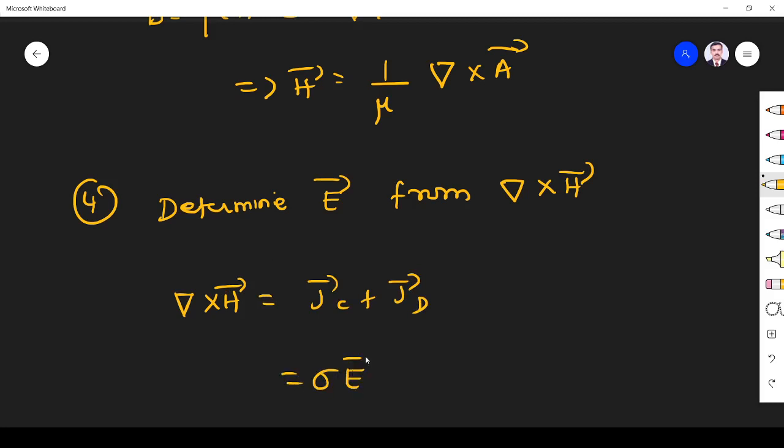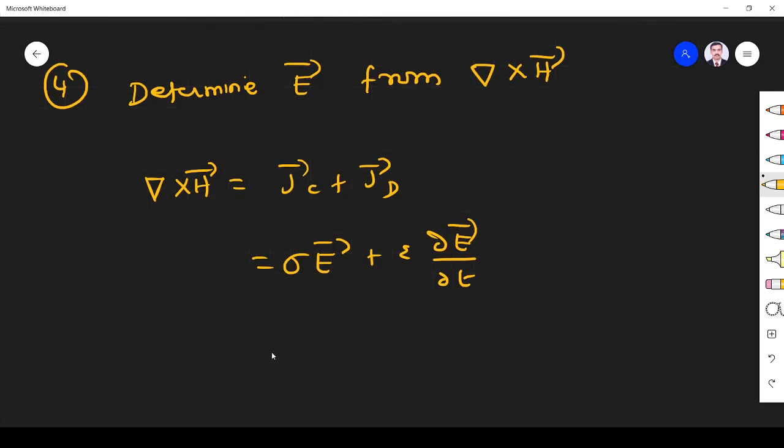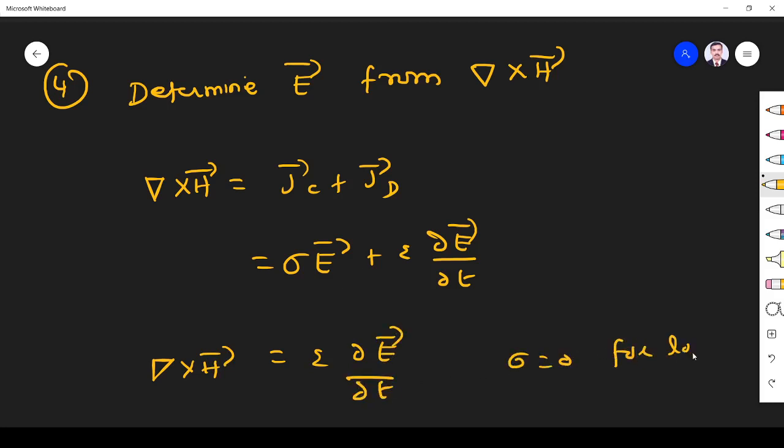JC is equal to sigma E, JD is equal to dou by dou t of D, where D is equal to epsilon E. For a lossless medium, sigma is 0, so del cross H is equal to epsilon dou E by dou t.